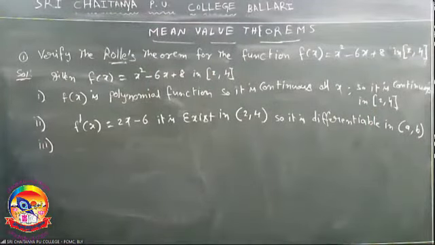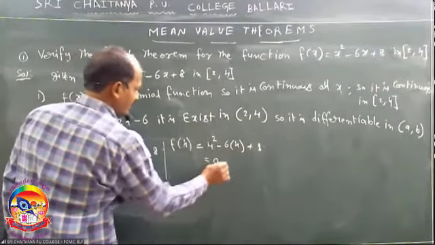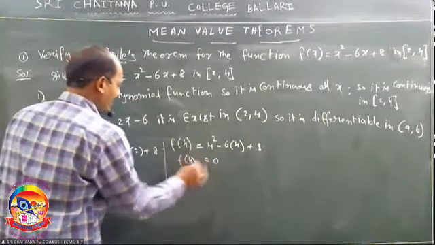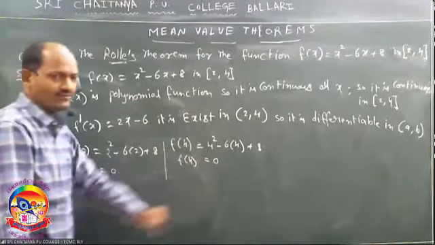And f of b, a value 2, b value 4. How to find f of 4? It is 4 square minus 6 into 4 plus 8. So it is 16 plus 8, 24 minus 24, it is 0. So clearly f of 2 is equal to f of 4.